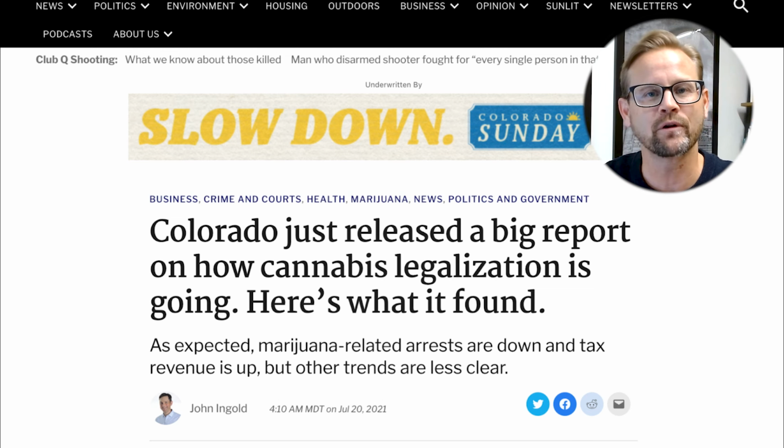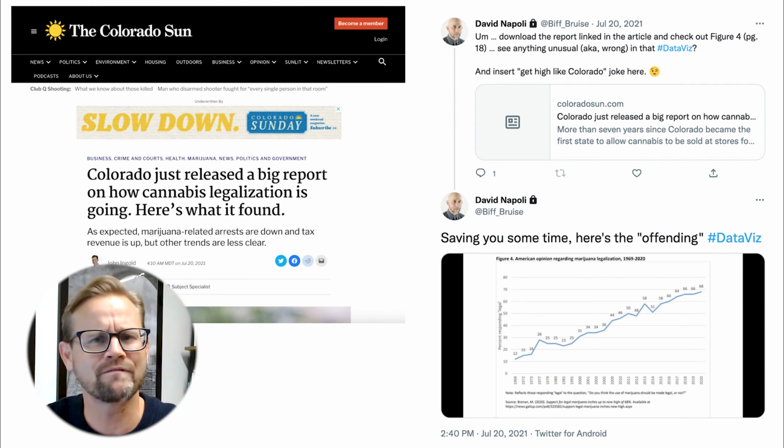And today's graphical gaffe comes out of an article published by the Colorado Sun back in June of 2021. I became aware of this issue because a friend of mine, David Napoli, one of the very first people I was ever connected with in the data world, tweeted back then that there was maybe an issue with this chart, as you can see.